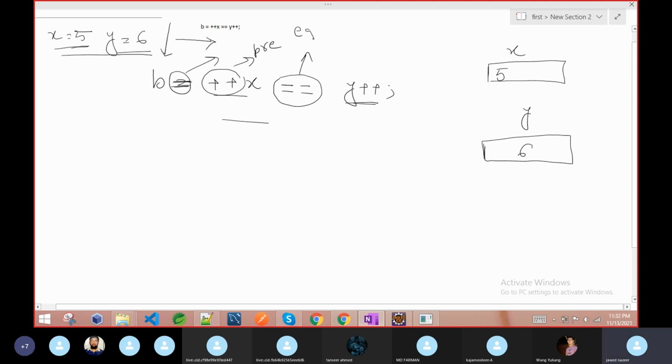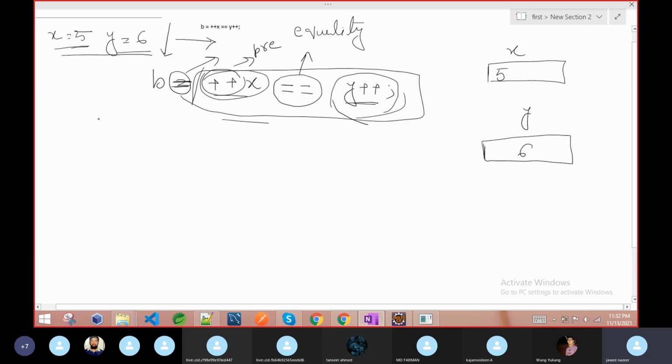It checks whether the left side value and the right side value are equal or not. If both values are equal, the result will be true. If not equal, then the result is false.